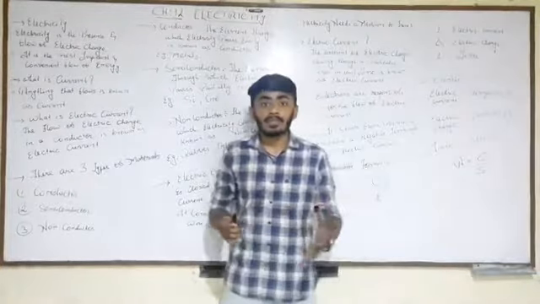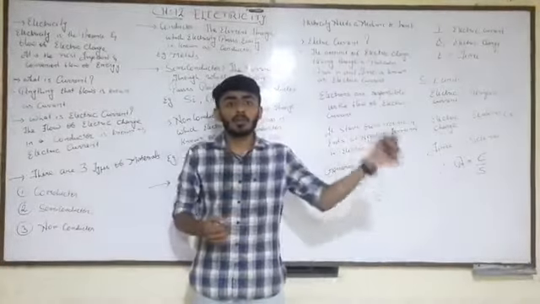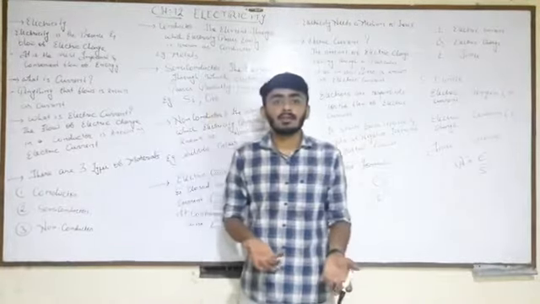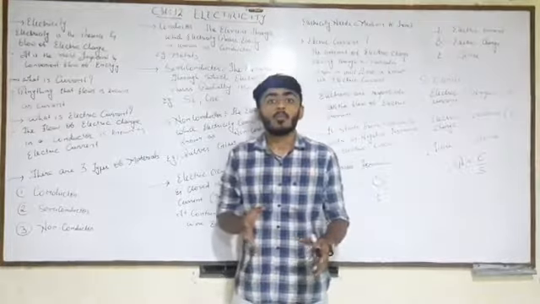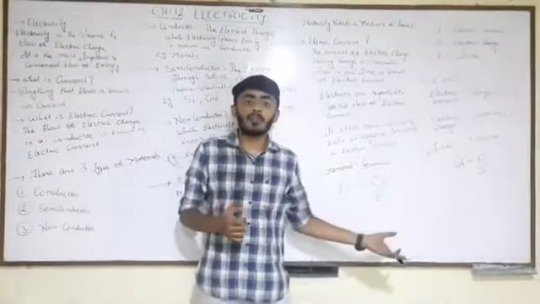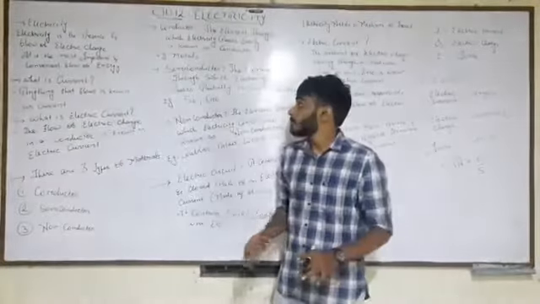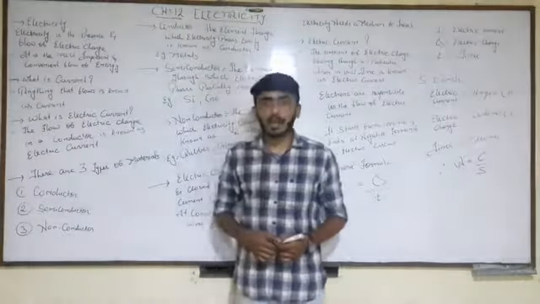So there is something that is flowing from one point to another, or say from one terminal to another, and that is producing some sort of energy. That kind of energy is helping us to move a fan, to run a refrigerator or an air conditioner, etc. So this is the presence and the flow of electric charge.